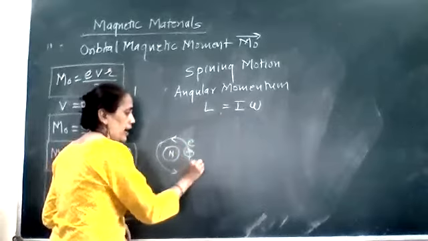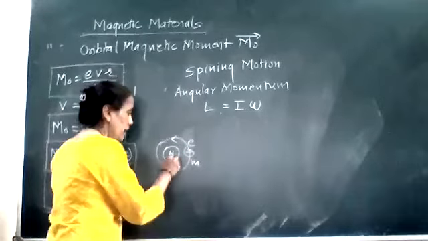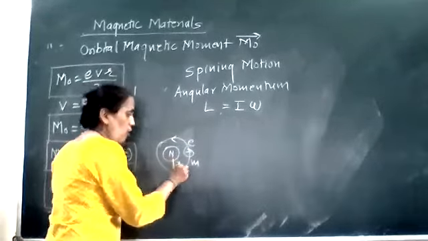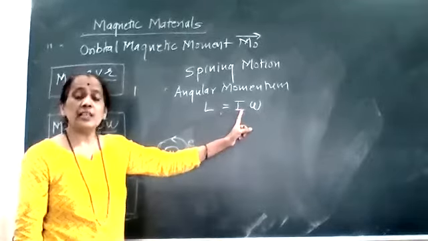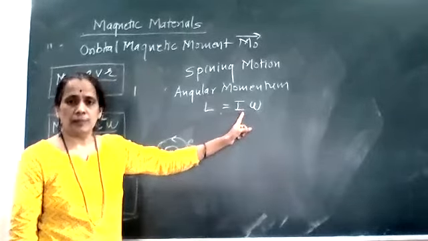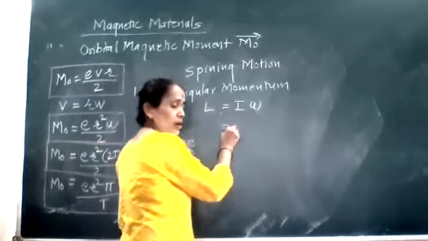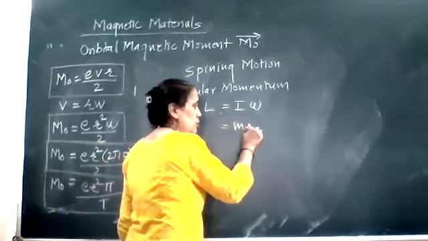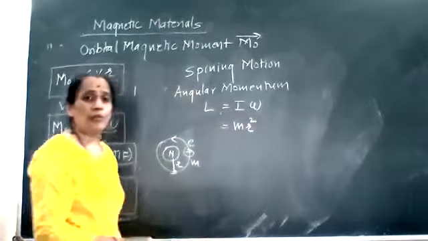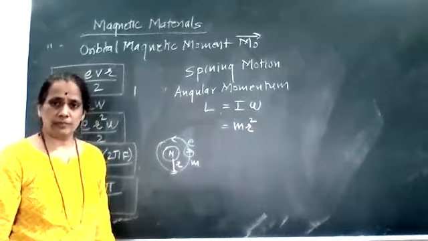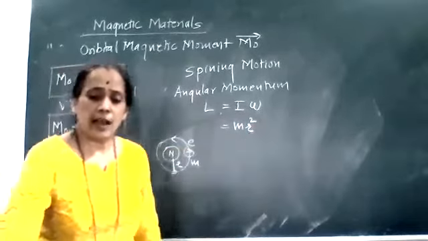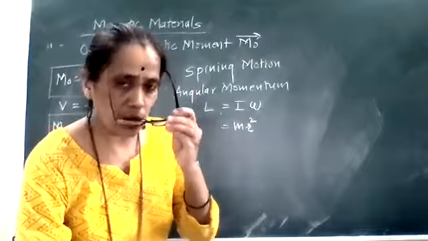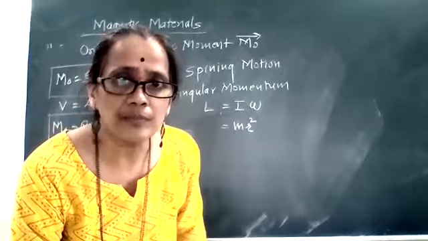This electron has a mass m. It is revolving in the orbit of radius r. So I can say its moment of inertia, which is the product of mass into the square of the distance from the axis of rotation. So I का value आ गया m r square.